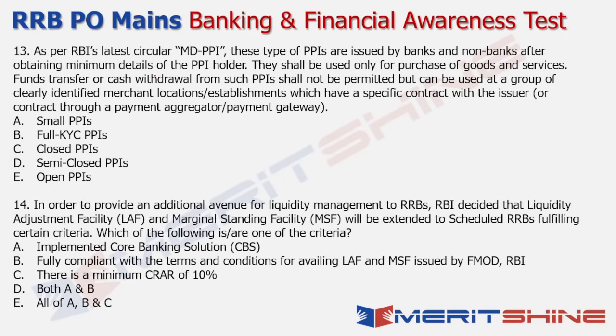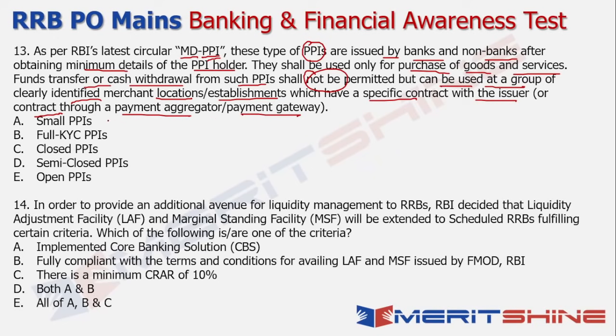So essentially 13 and 14, RBI basically in its latest circular, which was the master directions on prepaid instruments, said that these type of prepaid instruments are issued by banks and non-banks after obtaining the minimum details only of the PPI holder. So that's the first clue, right? So they shall be used only for the purchase of goods and services. That's more a generic statement that is true for all kinds of PPIs as well. Funds transfer or cash withdrawal from such PPIs shall not be permitted. That's the second clue. But it can be used at a group of clearly identified merchant locations or establishments which have a specific contract with the issuer, or a contract that is through a payment aggregator or a payment gateway, right? So technically, these are very restricted set of PPIs.